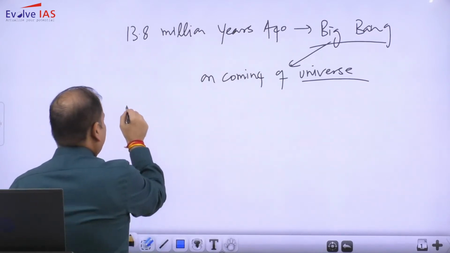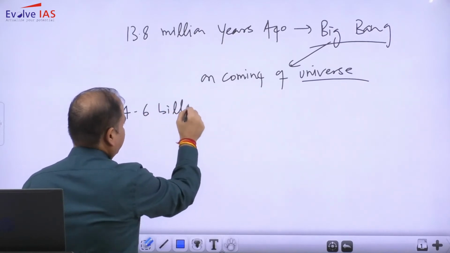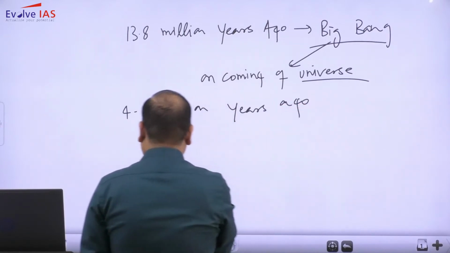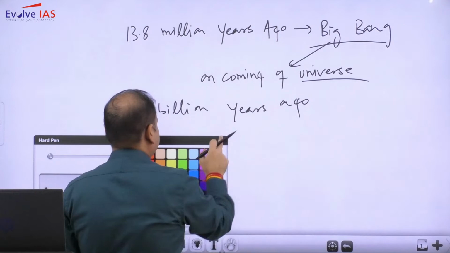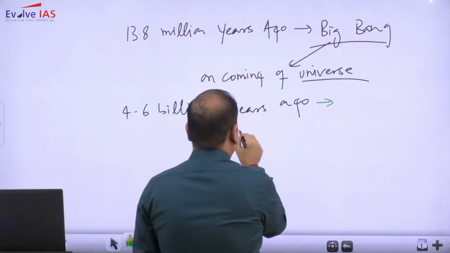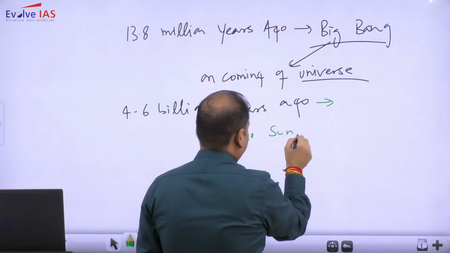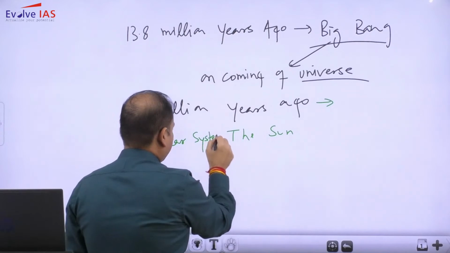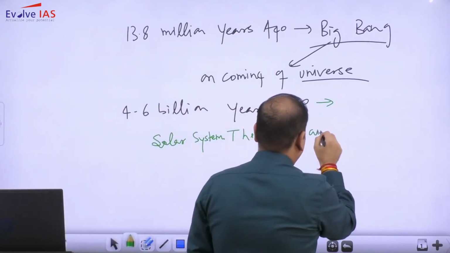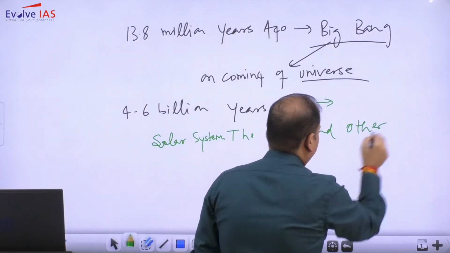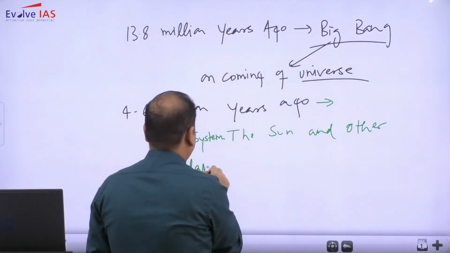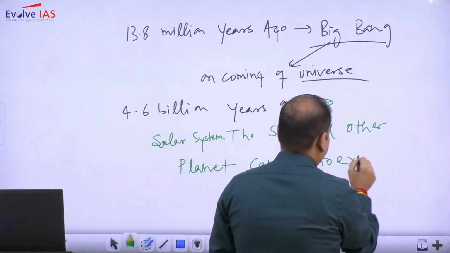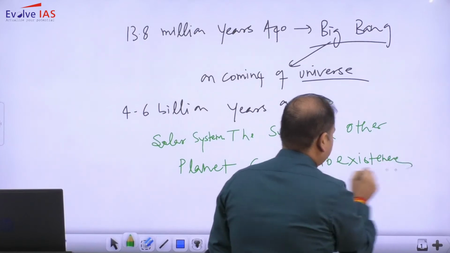Then around 4.6 billion years ago, the sun and the solar system, along with other planets, came into existence.